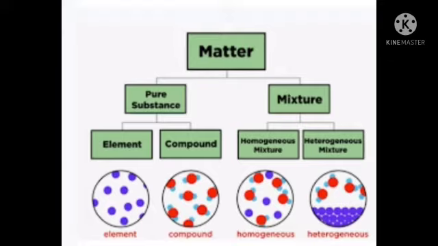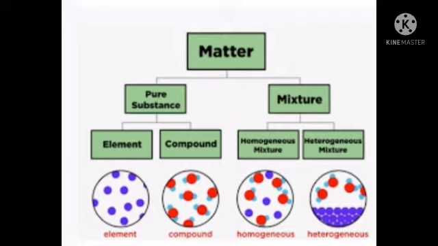Then molecules means, what are molecules? Molecules are formed when two or more atoms join together. Molecules can exist independently, is it? Then chemical substances are divided into two major groups, is it? So what are they? Pure substances and mixtures.